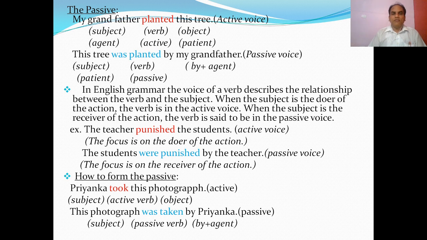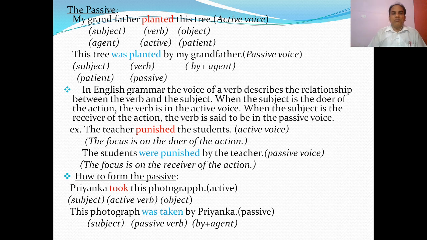In active verb form it is planted. In the passive verb it was planted. So it is the passive verb form. And the doer of the action or agent is now used as a by agent, by my grandfather. So this tree was planted by my grandfather is in the passive voice.